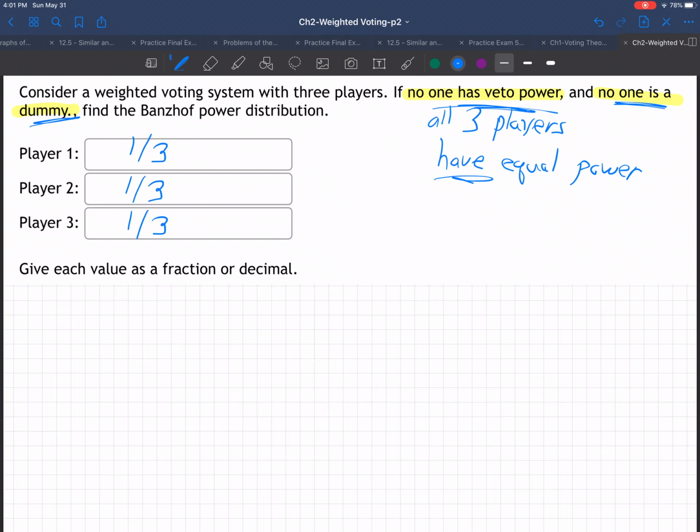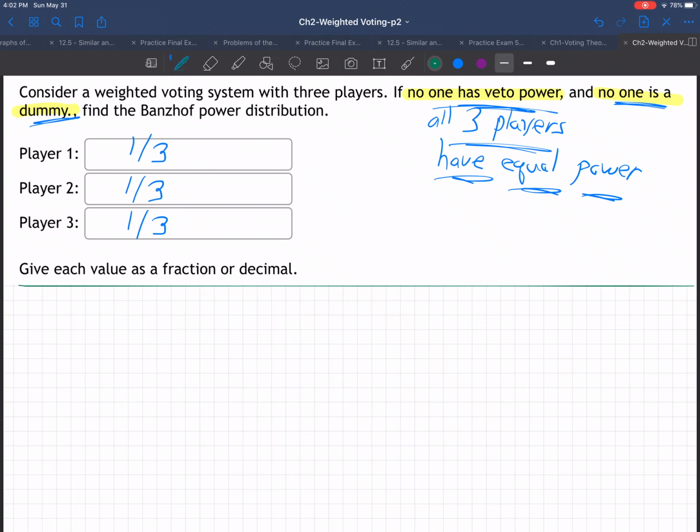They have to all be equal if no one has veto power and no one's a dummy, then they're all three equal power. Now, there's 2 other versions of this question that I want to make you aware of. So one of the versions goes like this.